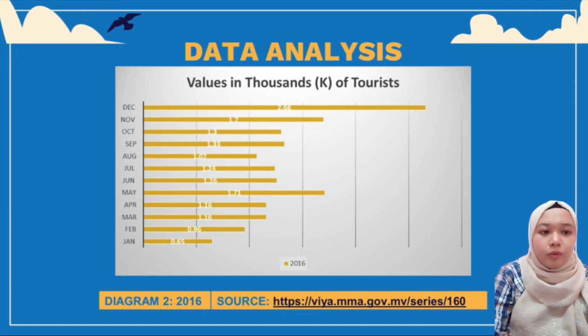So the less popular month for tourism in 2016 is January, which is 0.65%. So the comparison, January is lower than February, which is January 0.65% compared to February 0.96%. So May is in the middle between November and December. So December is higher than other months.